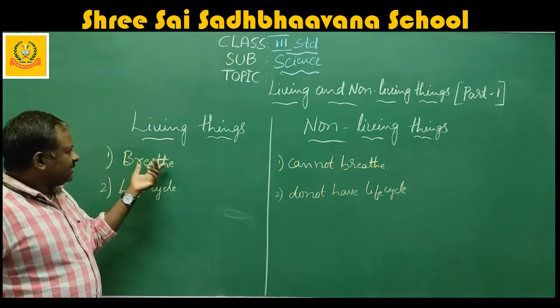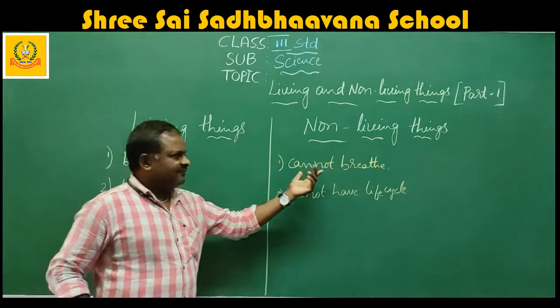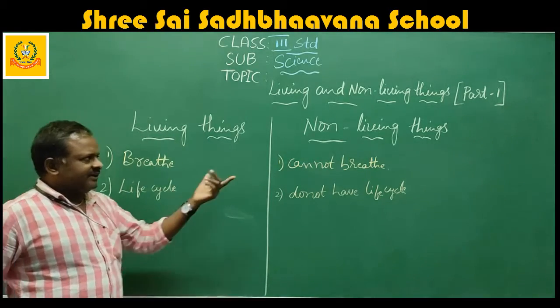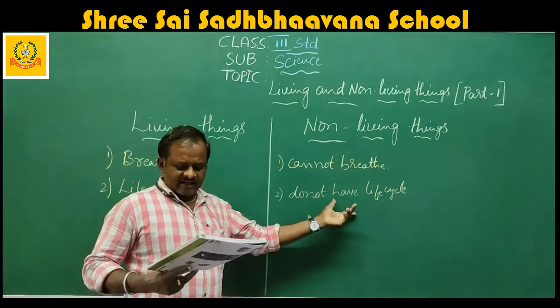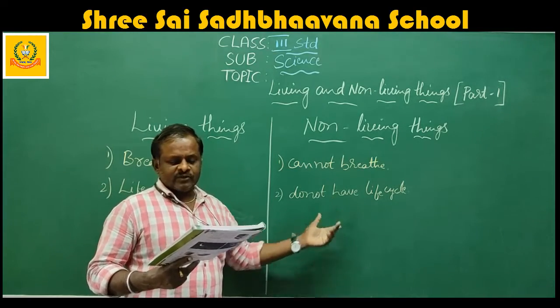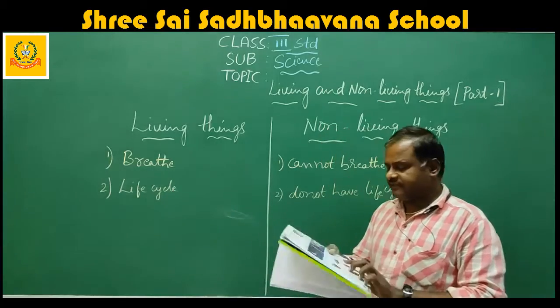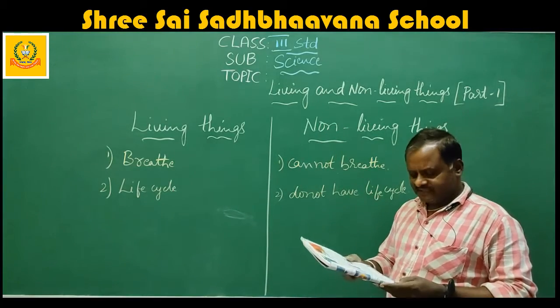So, first one, living things breathe, non-living things cannot breathe. Living things have a life cycle, non-living things do not have a life cycle. So this is about the two characteristics or features of living and non-living things.